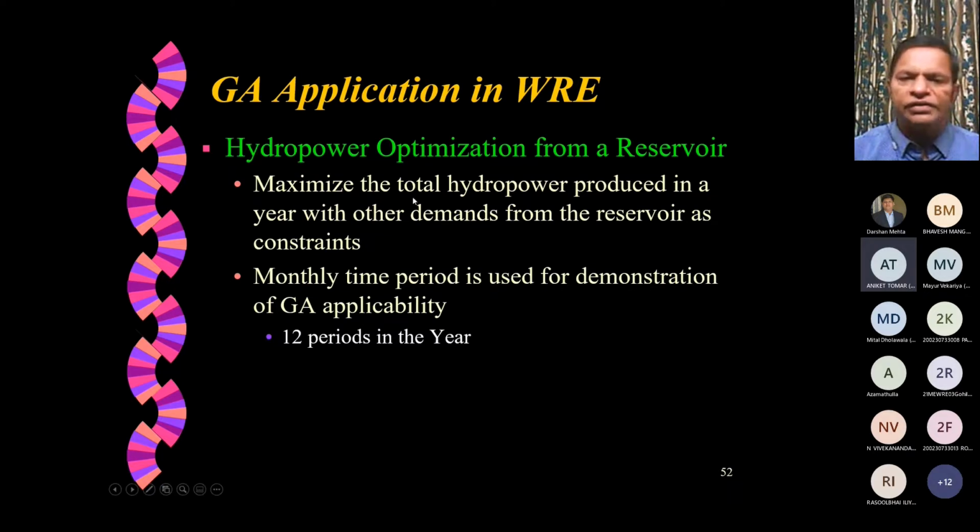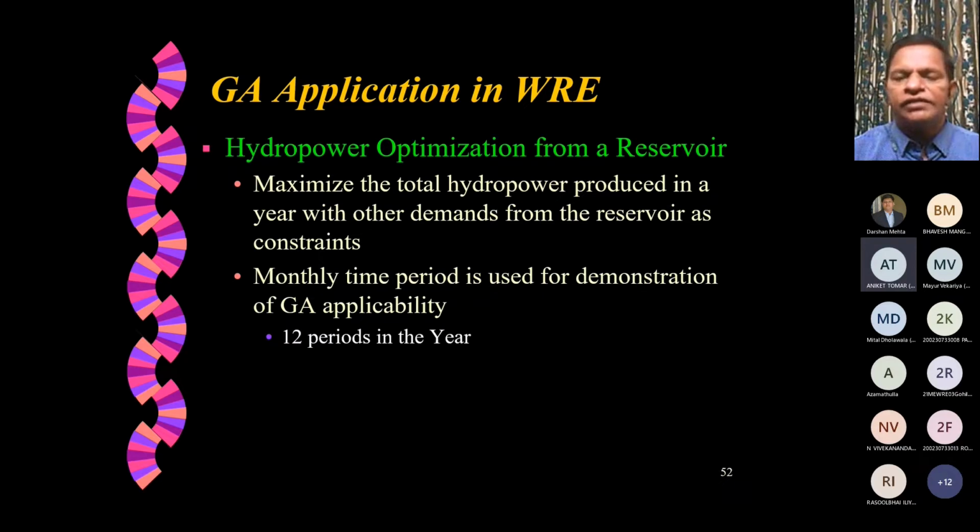That is, maximize the total hydropower produced in a year with other demands on the reservoir as constraints. Other demands could be how much water you should release for irrigation, how much water you should supply for industry, and how much water you should supply downstream due to riparian rights. Whatever may be the number of constraints you have, impose them.